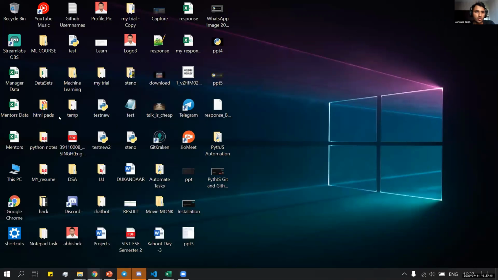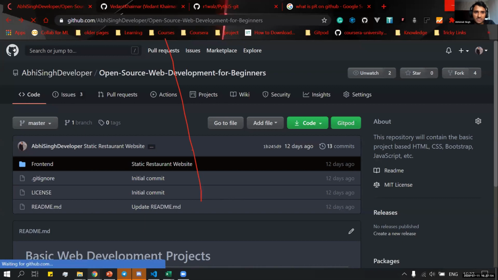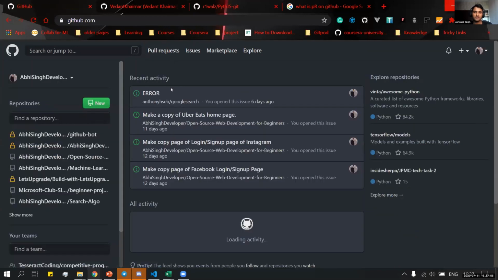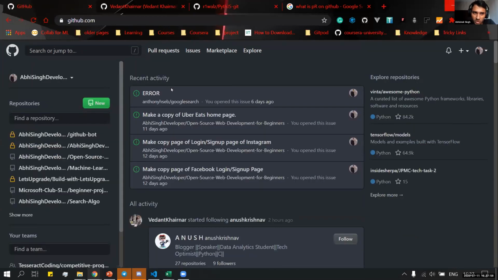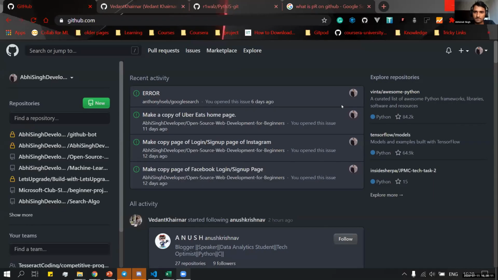So basically, this is GitHub. This is the homepage of GitHub.com. Sorry, is my screen visible? Yeah. So this is the homepage of GitHub.